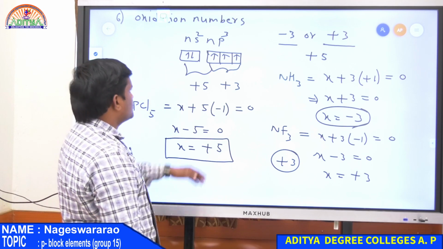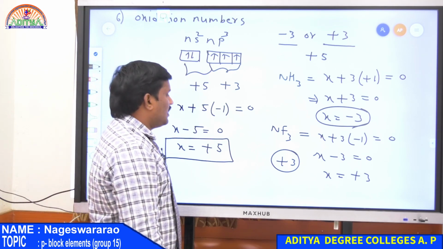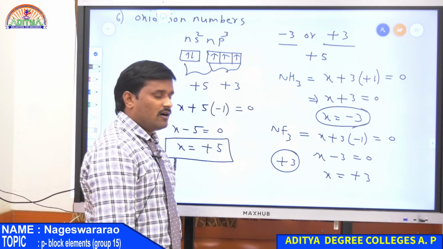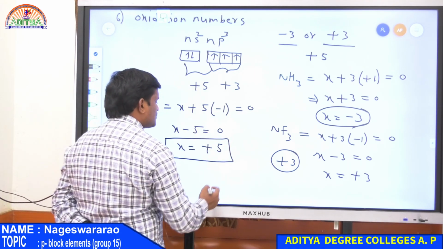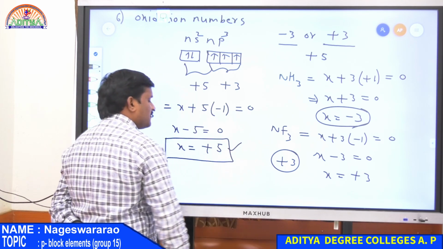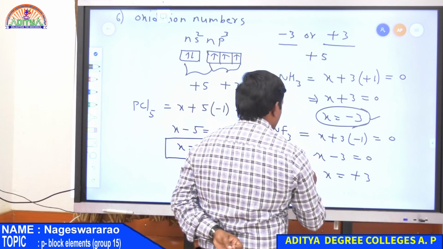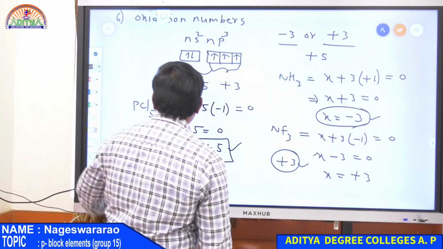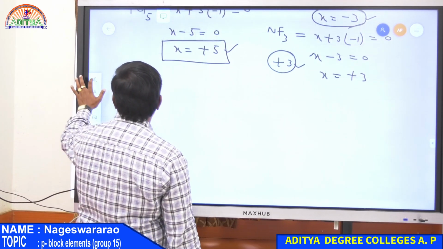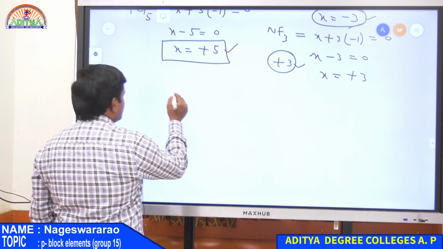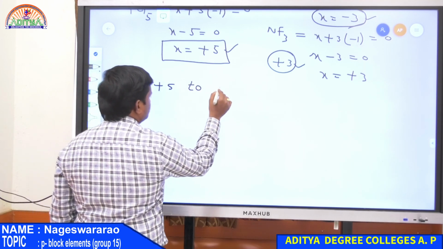Due to the presence of outermost electrons, 2 electrons in s orbital and 3 electrons in p orbital, there is a tendency to lose all 5 electrons and exhibit a +5 oxidation state, as well as +3 and -3 oxidation states. Also, nitrogen exhibits all the oxidation numbers from +5 to -3.